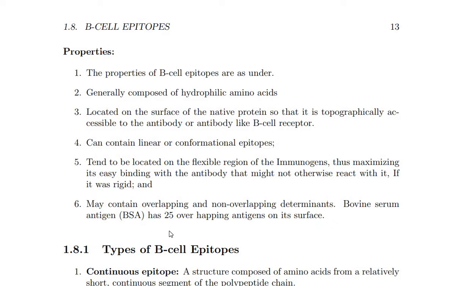They can contain linear and conformational epitopes.